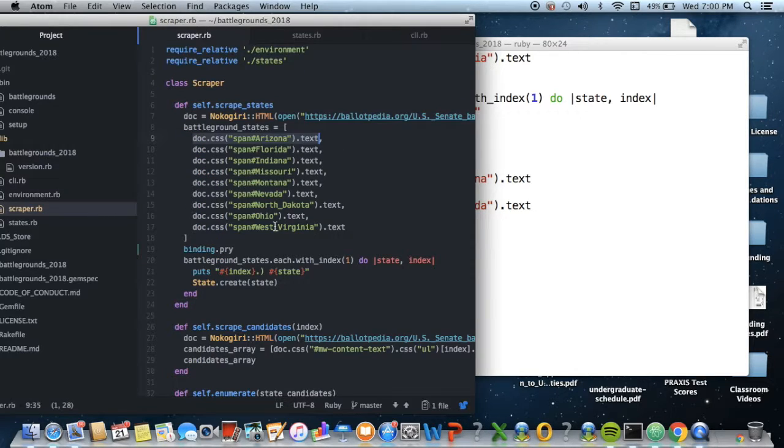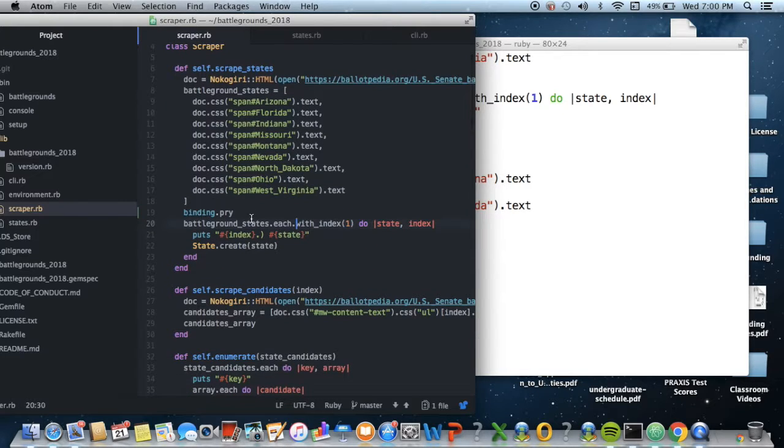So then I had to iterate it. And I used each with index right here, because I realized that each with index will start with a default index of 0.